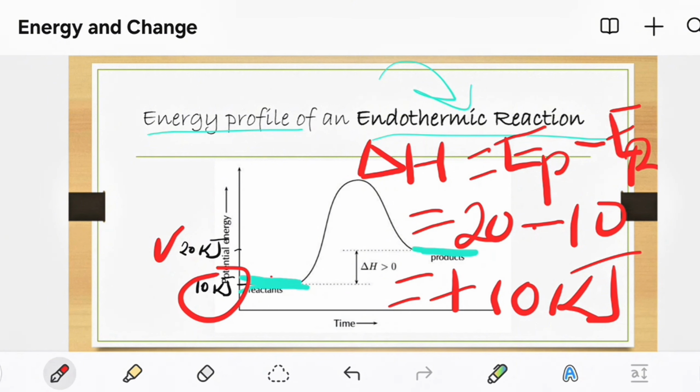So we can see in this example here why it is that for an endothermic reaction we end up with a positive value. We've proved that through calculations.